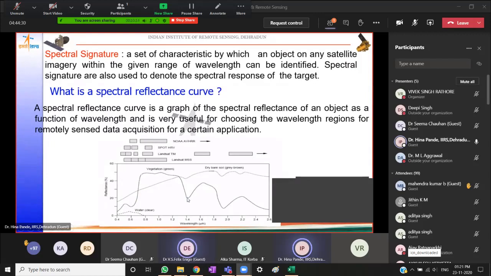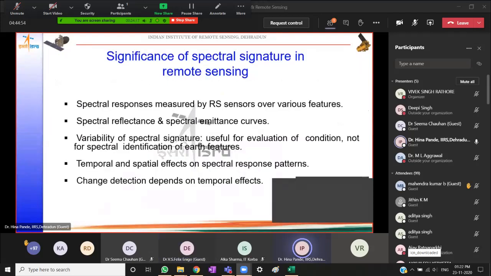There are two absorption dips here. If you see, these two dips correspond to water content in the cell of the plant. So if for any reason the plant is stressed in terms of water, there is less water, these dips are also going to change, and the interpreter will be able to see the change. Okay.